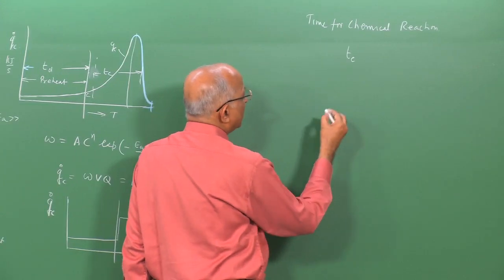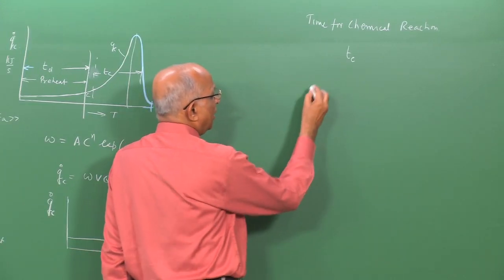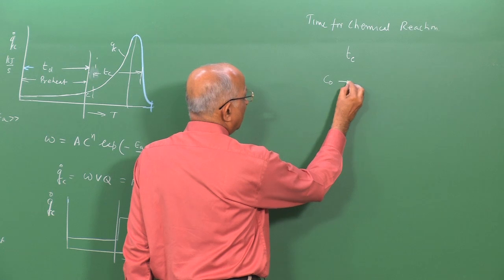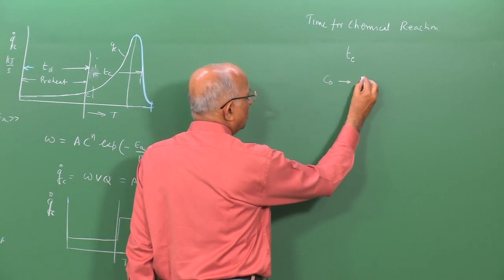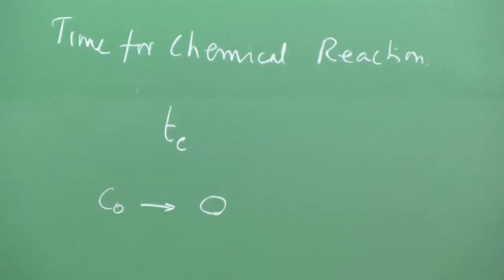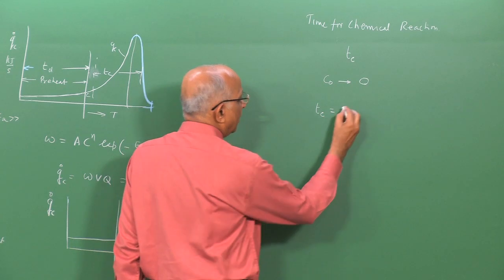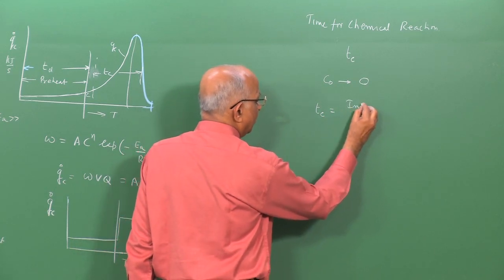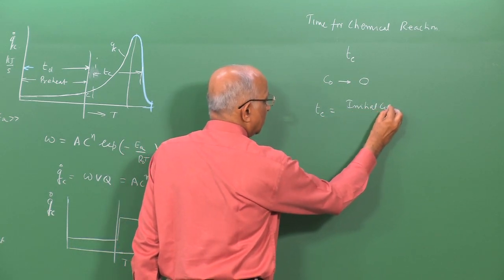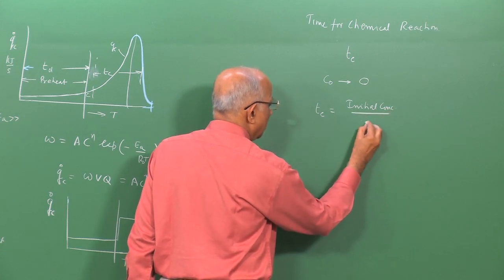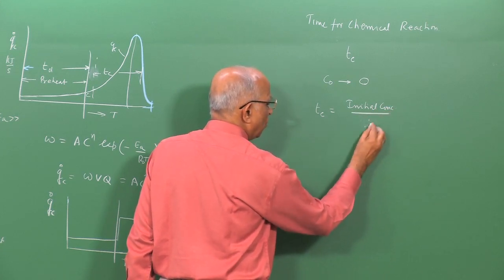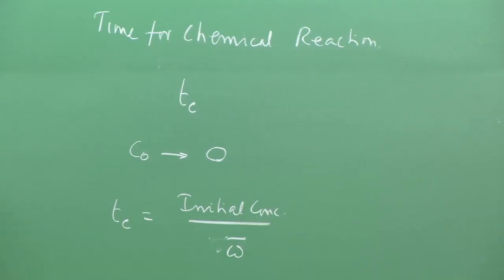If we take the time for a chemical reaction, I can tell myself, chemical reaction liberates heat. And why does it liberate heat? The initial concentration from C naught, it falls to a value of 0 at the end of the reaction. Therefore, I can tell myself, the time for a chemical reaction, after all I am interested in time, that means I have initial concentration divided by the mean value of the rate of reaction, let us say omega, mean value.